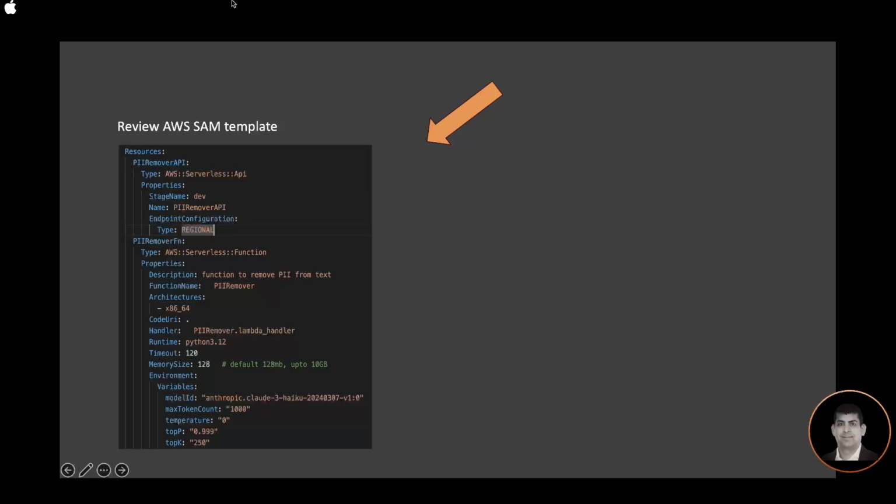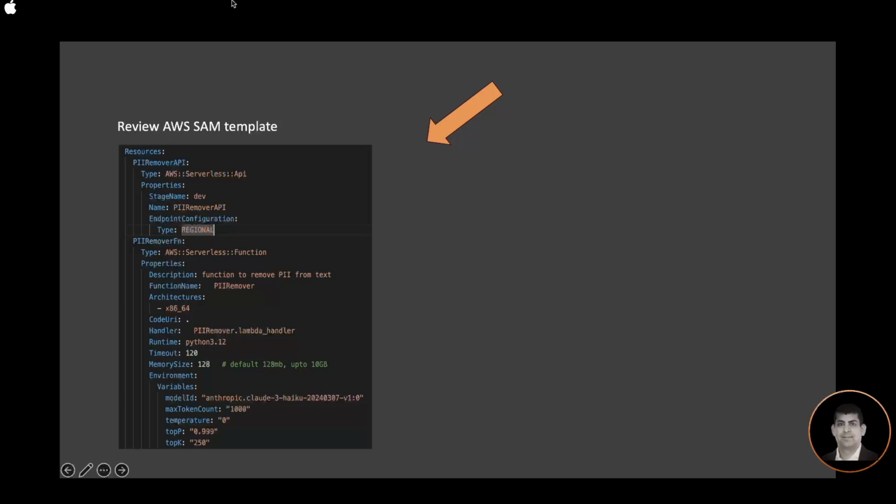Let's review our AWS SAM template. Again, I'm using an infrastructure as code approach. That's my favorite way to code the Lambda function, as it gives the flexibility to make changes and run it locally before I'm ready to deploy it to the AWS cloud. In this SAM template, I have two resources. One is my REST API resource, and the second is my Lambda function.